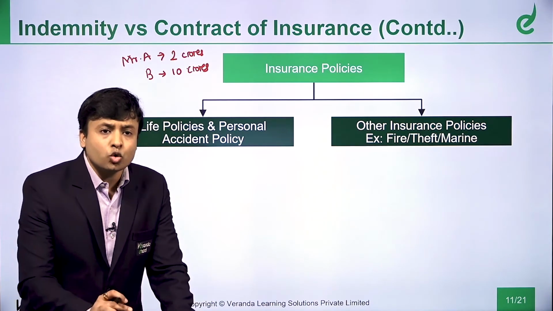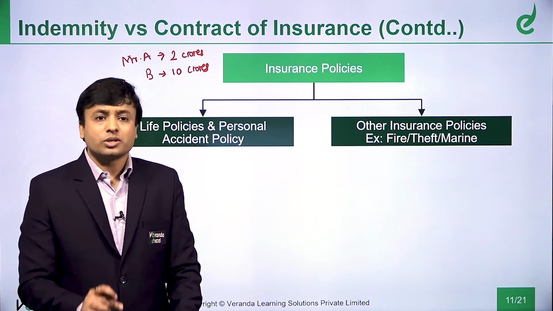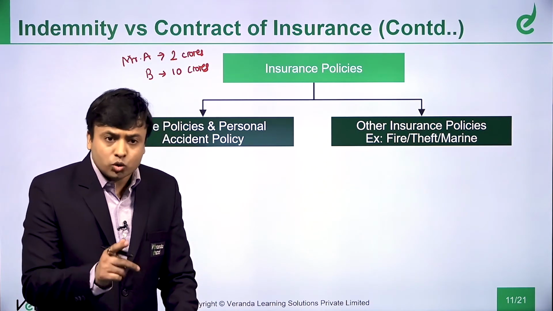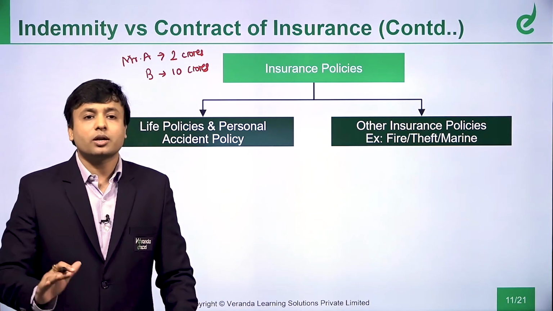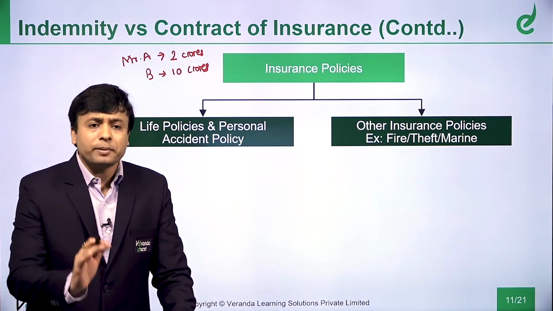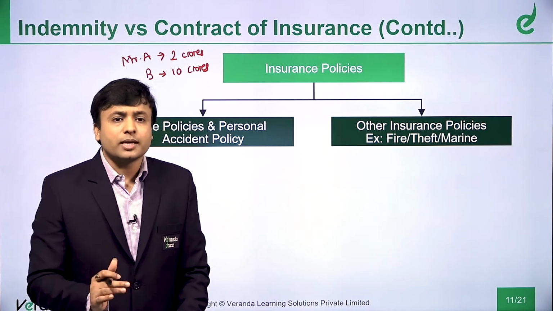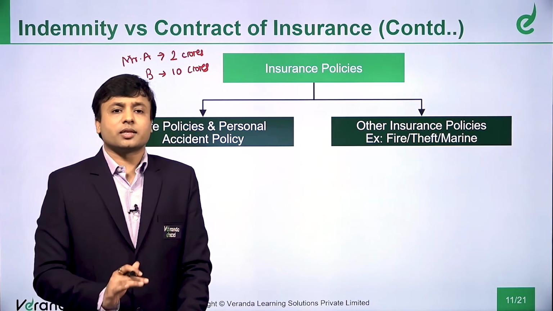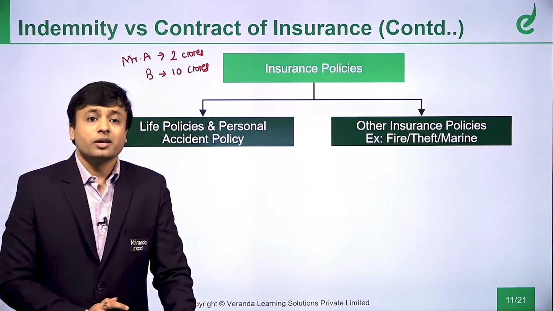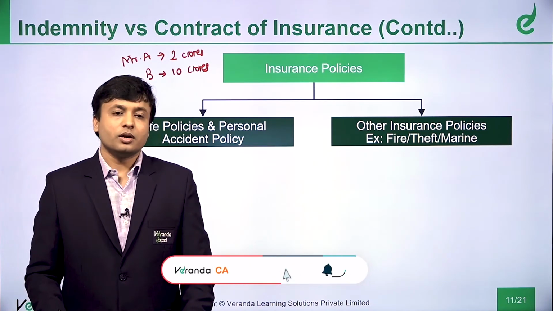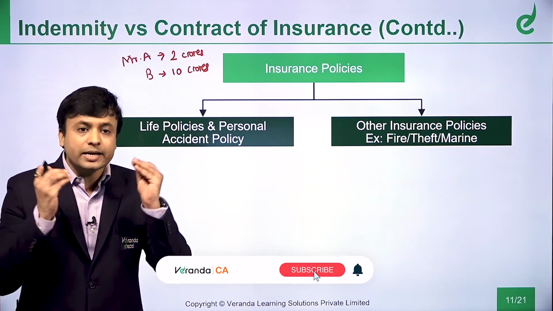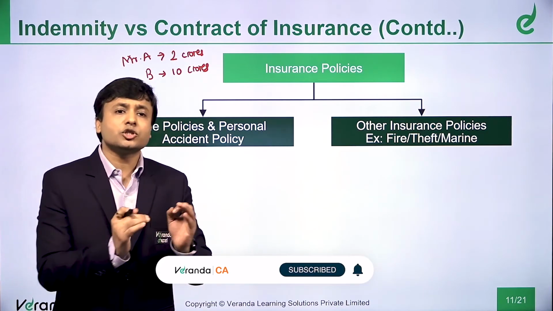Now, this 2 crores and this 10 crores, does it mean the value of Mr. A is 2 crores? Does it mean that the value of B is 10 crores? No, definitely not. It is a predefined sum which Mr. A thinks that in the case of his death, if something happens to him, his family will at least need 2 crores to live their life normally.